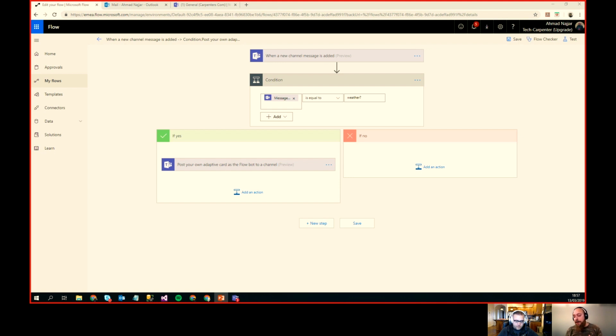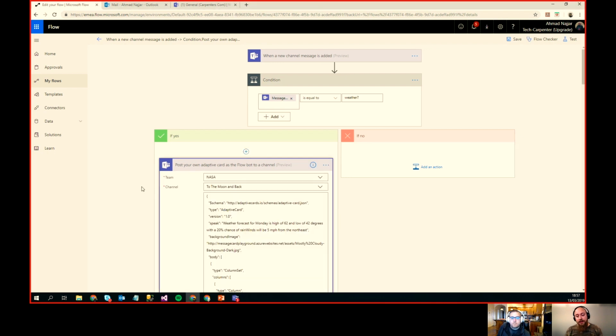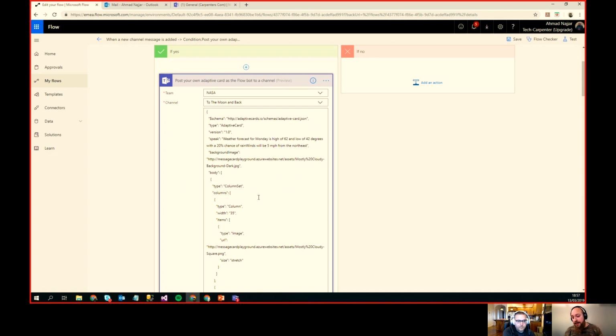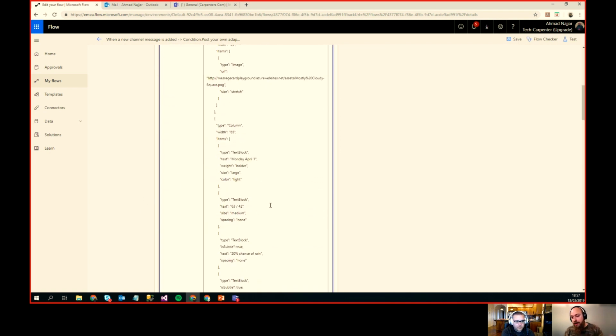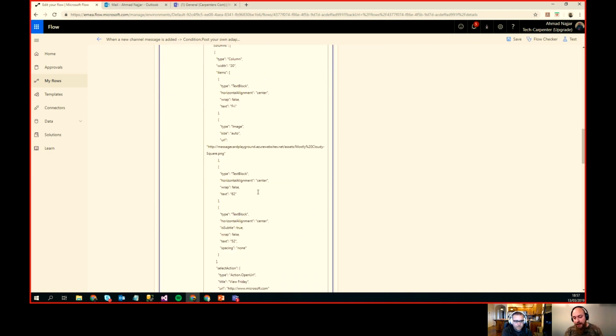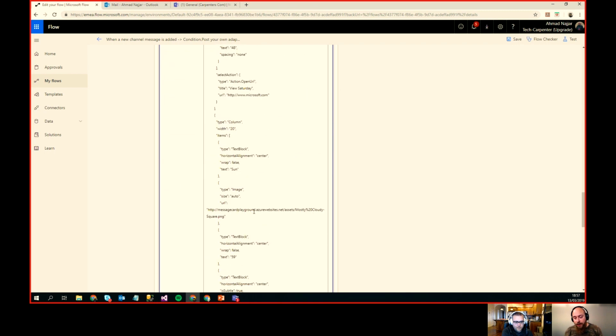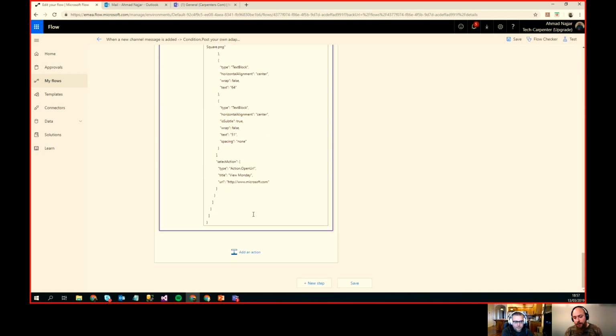It just has samples, and the sample that we see here is actually from that site. You just go there, check it out, and create your own adaptive cards. You could use the samples there, create something, and then put some dynamic content in here. I've just copied and pasted whatever I found there for the weather.